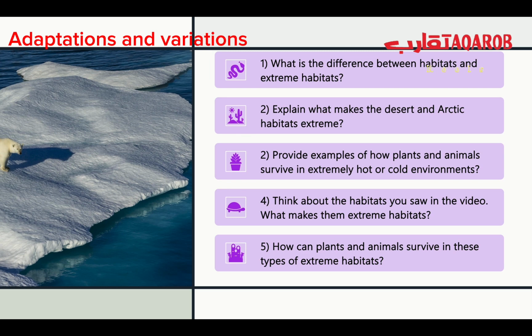Question number 2 is, explain what makes the desert and Arctic habitats extreme. Why is the desert an extreme habitat and why is the Arctic an extreme habitat? Question number 3 is, provide examples of how plants and animals survive in extremely hot or cold environments. Think about the habitats you saw in the video. What makes them extreme? And the last question is, how can plants and animals survive in these types of extreme habitats?